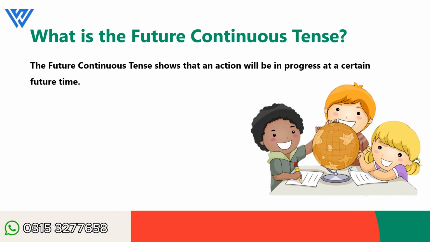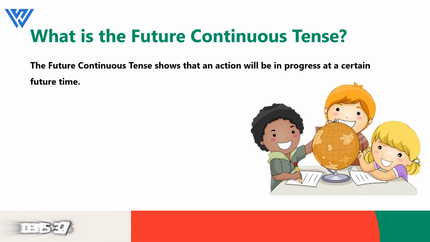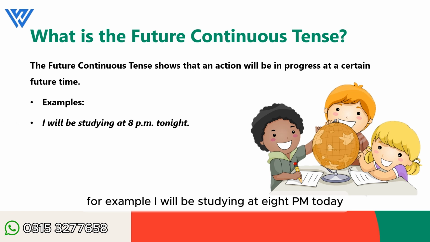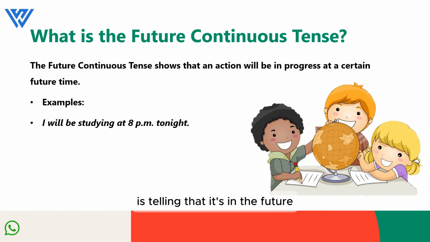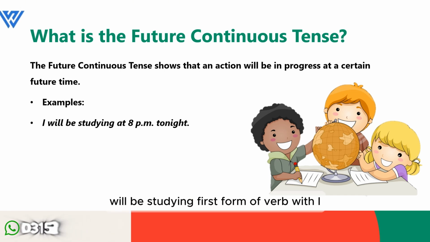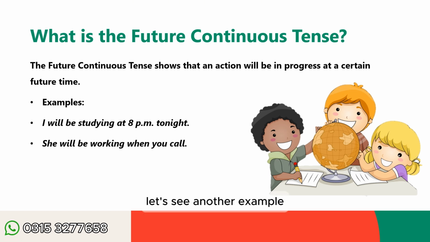Hota kya future continuous tense? The future continuous tense shows that an action will be in progress at a certain future time. Future में एक खास वक्त पर कोई action जो continued होगा उसके बारे में हम बताते हैं. For example, I will be studying at 8 p.m. today. I is a subject. Will be is telling that it's in the future. Be का मतलब है action हो रहा होगा, मुकम्मल नहीं होगा. Will be studying: first form of verb with ing, at 8 p.m. tonight.